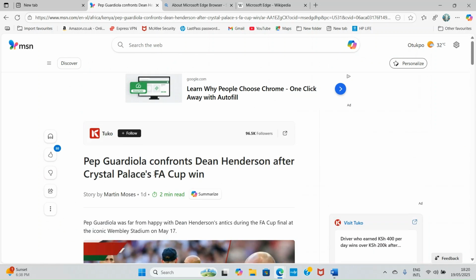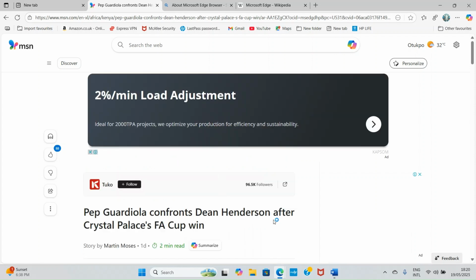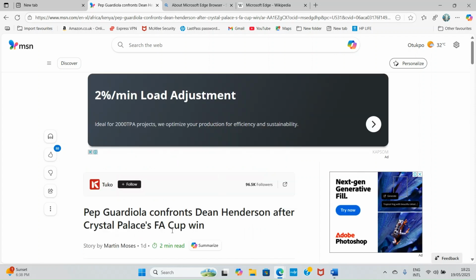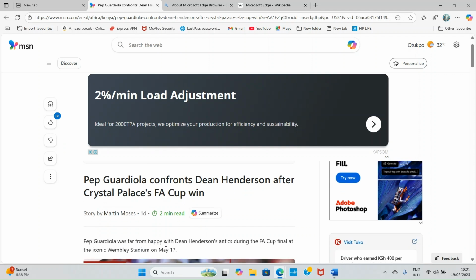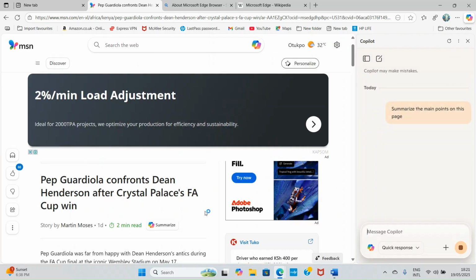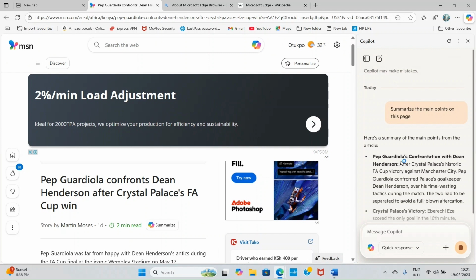At the beginning, Copilot has already scanned this content, and the title is Pep Guardiola confronts Dean Henderson after Crystal Palace FA Cup win. So it is a confrontation that the Manchester City coach had with this goalkeeper of Crystal Palace. Once you see this summarize icon, or should I say text with the Copilot icon, click on it and wait for it to do the magic for you.